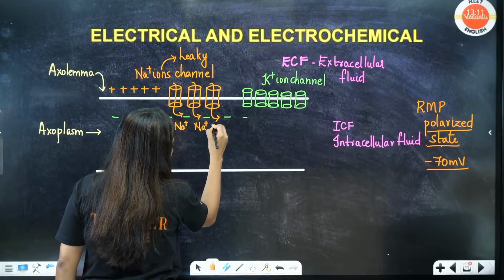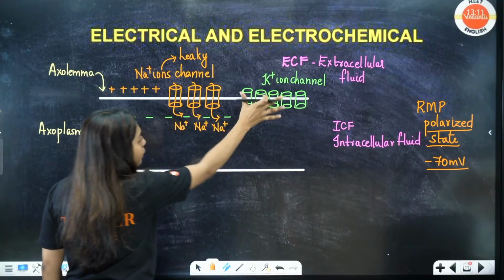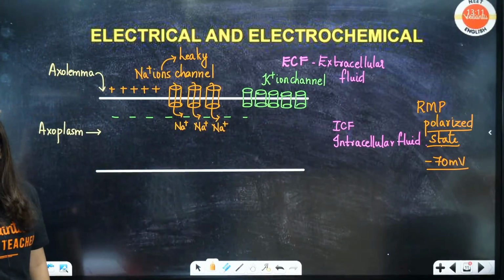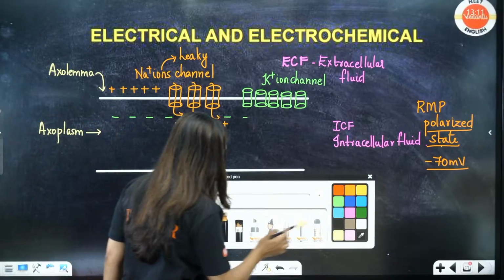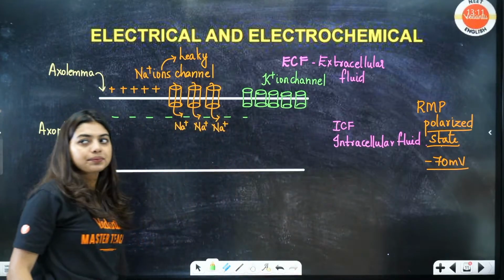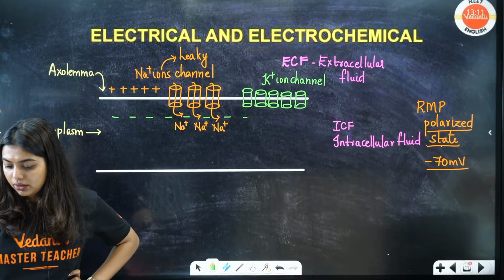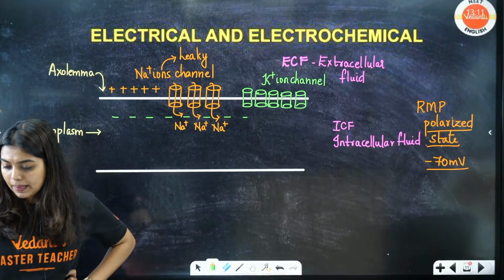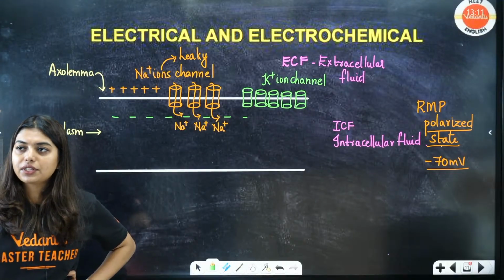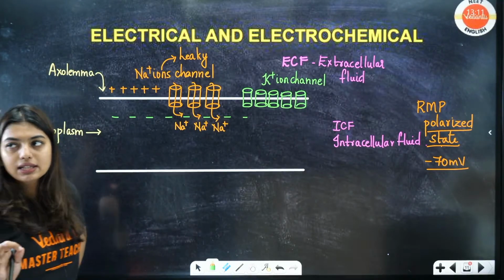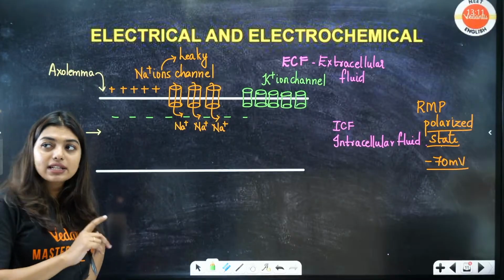Now what about the potassium channels? Tell me in the chat, outside to inside or inside to outside?